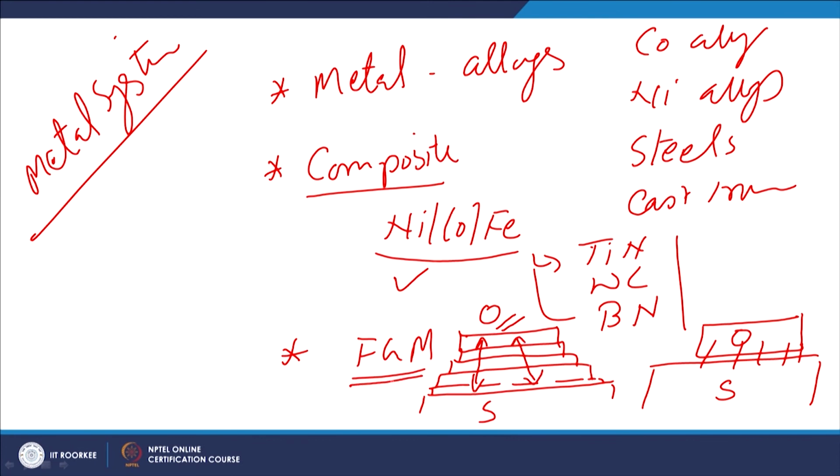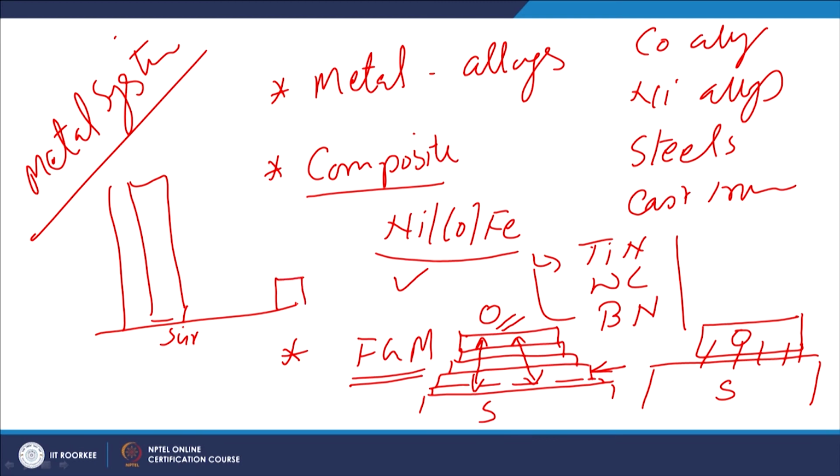Functionally graded material means the different layers will have different sets of properties and there is a particular gradient. For example, if we want very high hardness at the surface and we want toughness at the substrate, then between the two we will have different layers which offer different degrees of hardness or toughness.